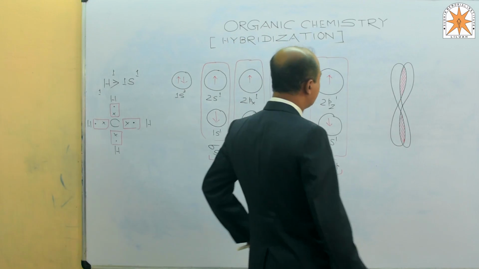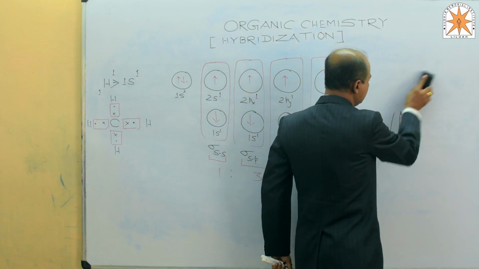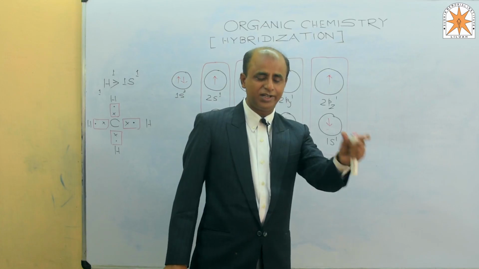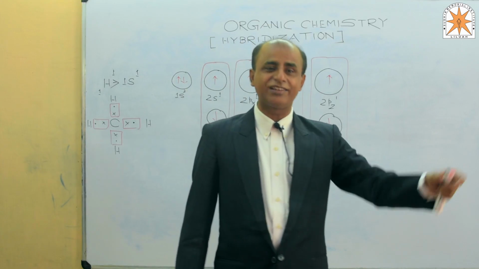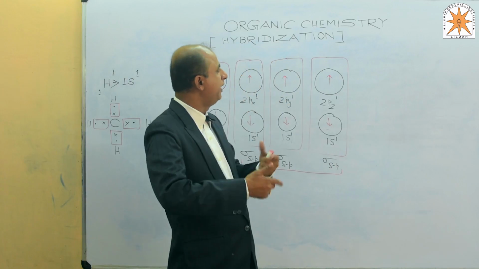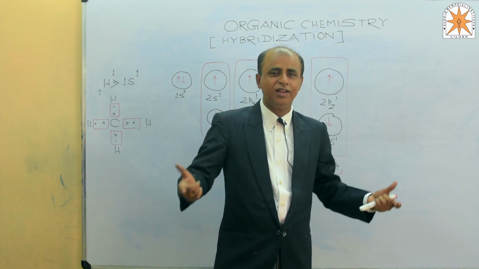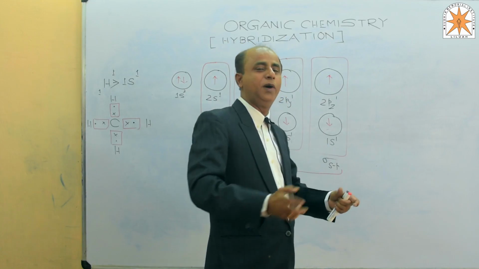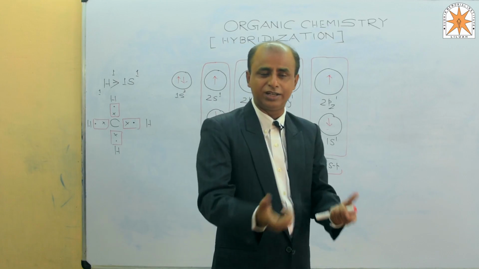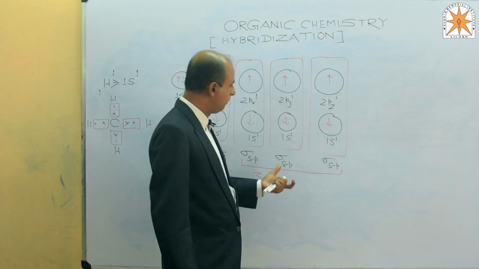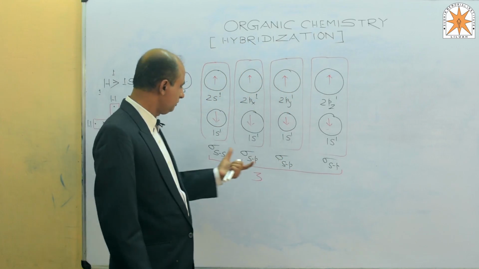Whenever any carbon atoms have a double bond between them, the weakest point is there, and that is where the addition reaction takes place. In organic chemistry, when an unsaturated hydrocarbon is converted to a saturated one, first the pi bond breaks, and finally, at last, the sigma bond breaks. So now we will come to our topic, hybridization.